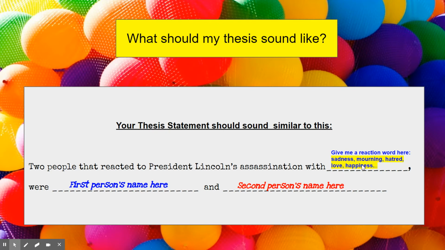Because not everybody was sad about his death. Obviously, John Wilkes Booth didn't like him very much, so he probably didn't react with sadness once he shot him. He ran off and thought what he did was fine. So he has a different reaction than other people did. So you're going to pick a reaction and then enter these blanks with a name and a name, okay? So this is what your thesis will sound like.